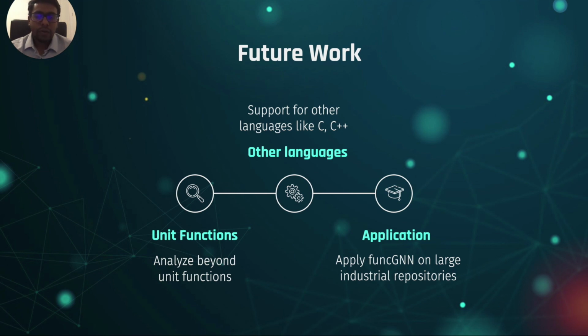We intend to extend our work by analyzing programs beyond unit functions. We also plan to provide support for other languages like C and C++. In the future, we also plan to apply FuncGNN on large industrial repositories for software engineering tasks like clone refactoring and code plagiarism.